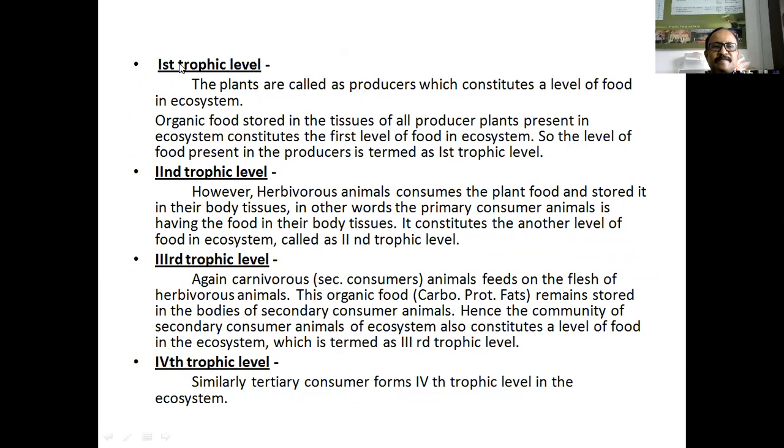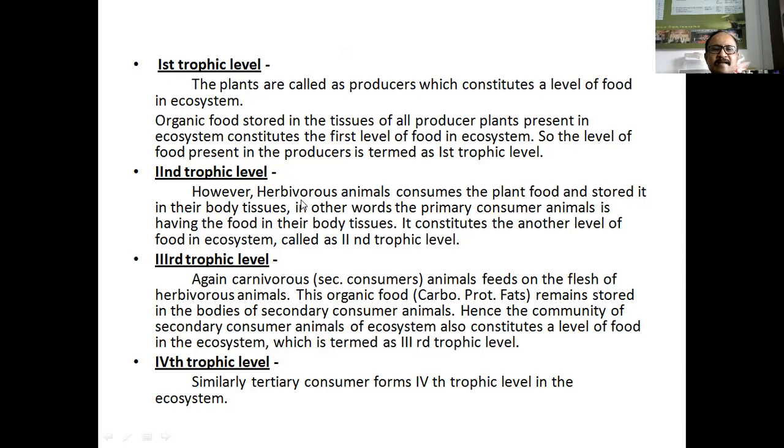This is the first trophic level. The plants are called producers, which constitute the first level of food in the ecosystem. Organic food stored in the tissues of producer plants present in the ecosystem constitutes the first level of food in the ecosystem. In this first trophic level, the plants are autotrophs. They carry out photosynthesis and prepare their own food in the form of organic molecules, carbohydrates, proteins, and fats, and they store these in their body tissues, in leaves and stems, etc.